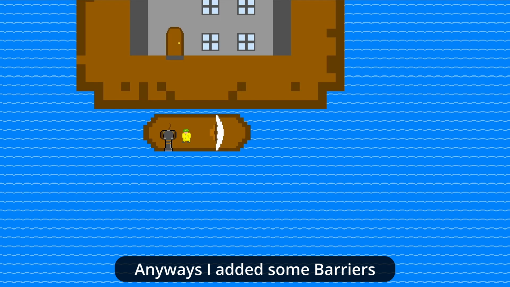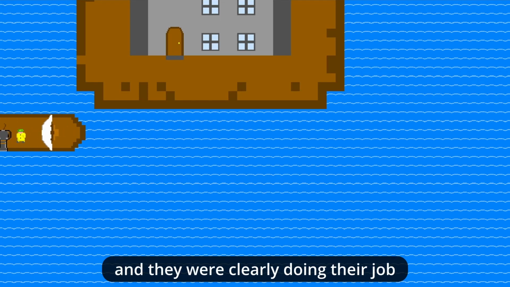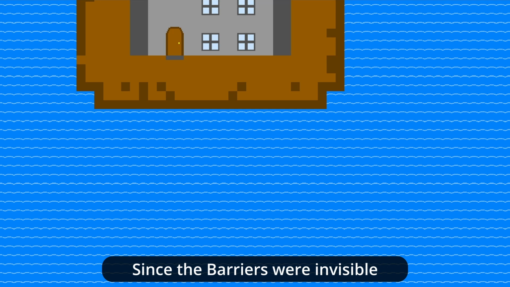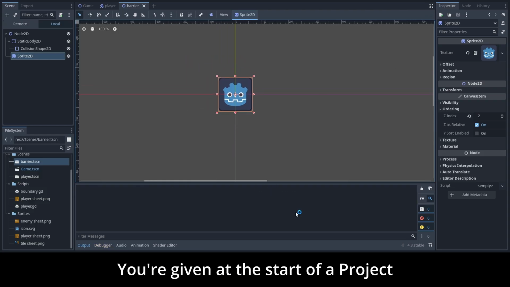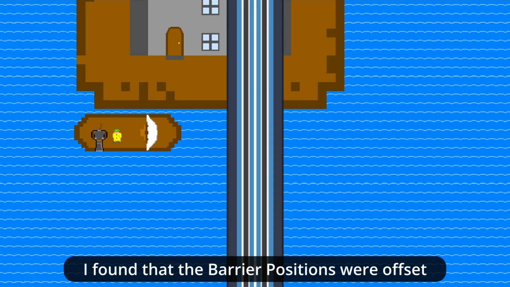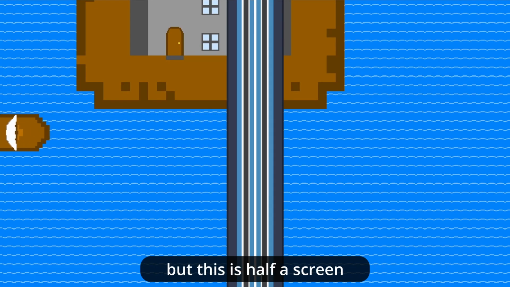Anyways, I added some barriers to prevent the player from going outside of the camera boundaries, and they were clearly doing their job. Since the barriers were invisible, I found the perfect use for the default Godot sprite you're given at the start of the project, and with this debugging I found that the barrier positions were offset. I wish I could say half a pixel, but this is half a screen.